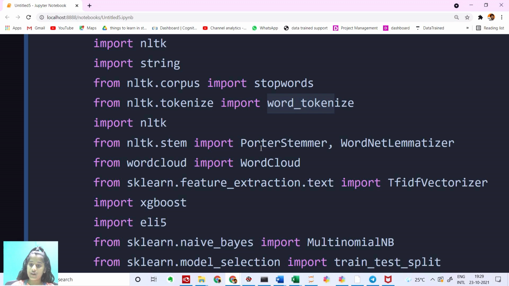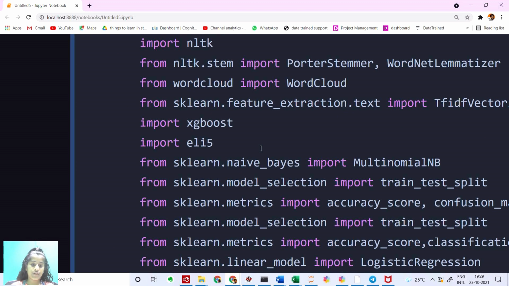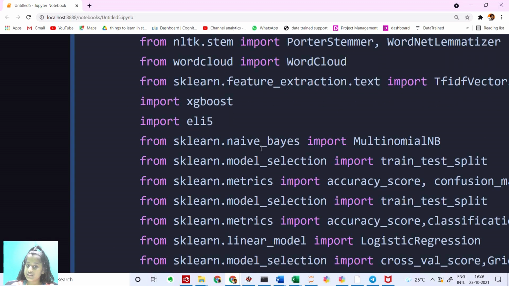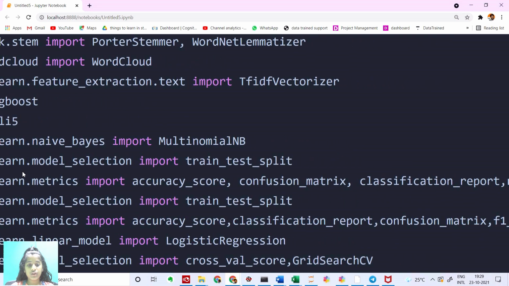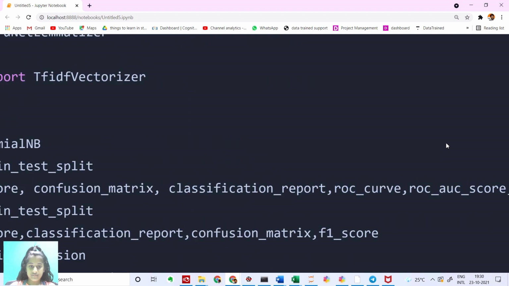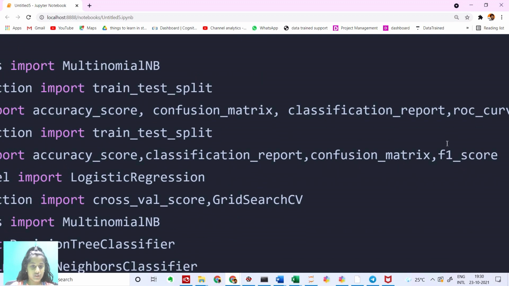We have Porter Stemmer and WordNet Lemmatizer, and then we have WordCloud, which is for a plot. And then we have the vectorizer, which we have imported as TF-IDF vectorizer. And then I have XGBoost, LightGBM, and multinomial naive Bayes, and train test split for splitting our dataset. Then we have accuracy score, confusion matrix, classification report, ROC curve, ROC AUC score, and AUC, and F1 score.